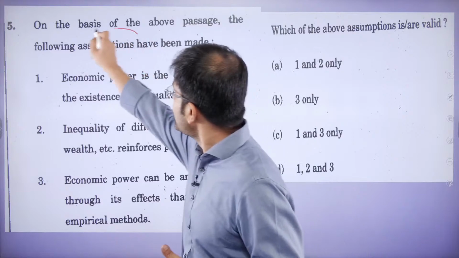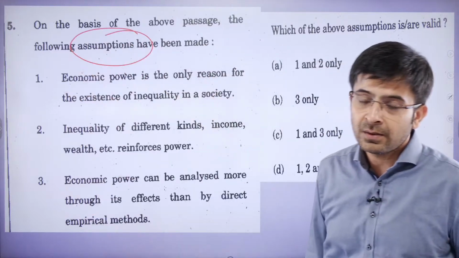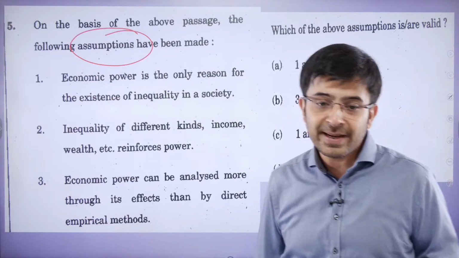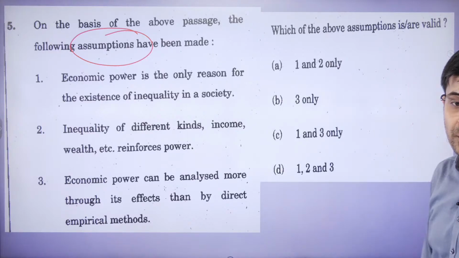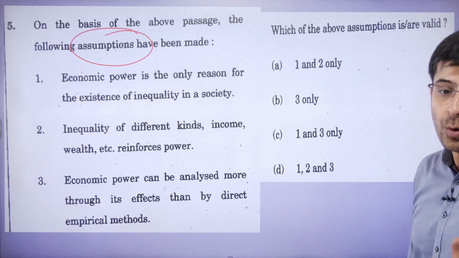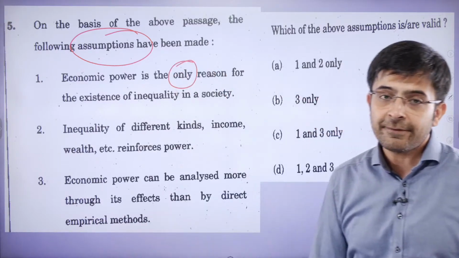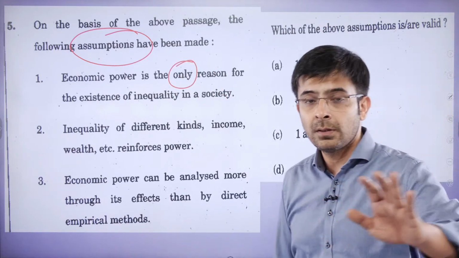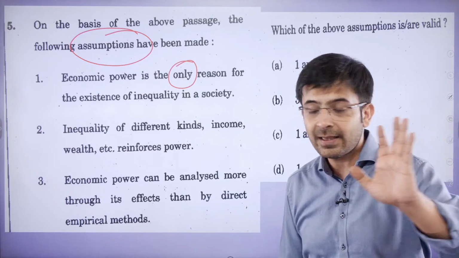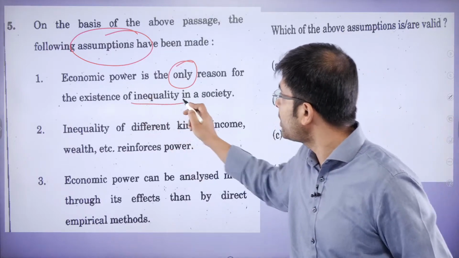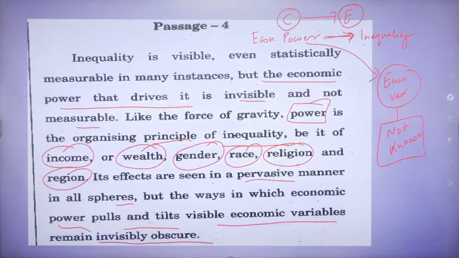So what are the assumptions now? Once again, UPSC is asked, what are the assumptions that the author has made here? Let's look at the question now. Economic power is the only reason. Once again, whenever you see these definitive words, take a pause, go to the passage. Is it the only reason for existence of inequality? We will go back and look at the passage.